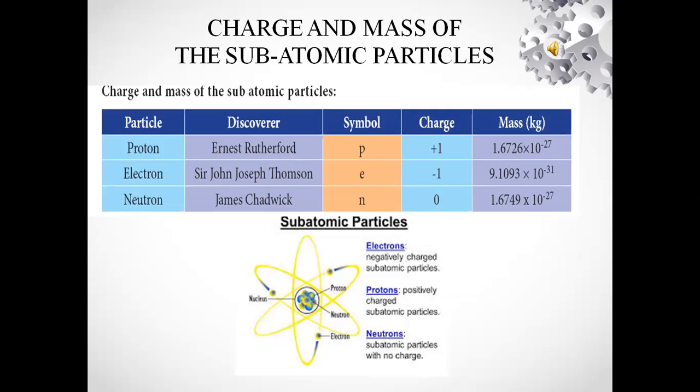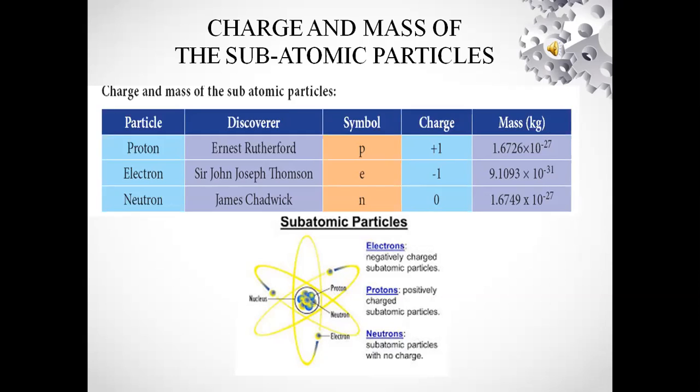Next, the mass of the proton is 1.6726 × 10^-27, the mass of the electron is 9.1093 × 10^-31, and the mass of the neutron is 1.6749 × 10^-27.